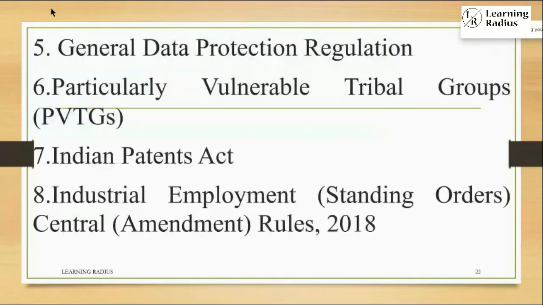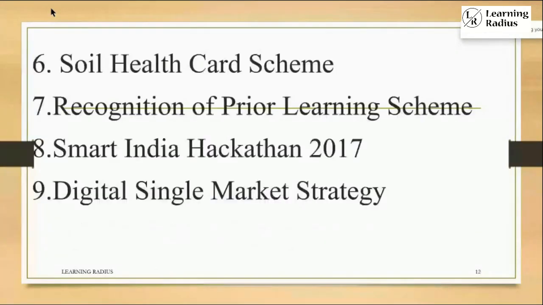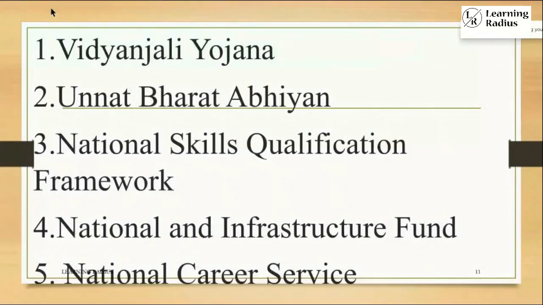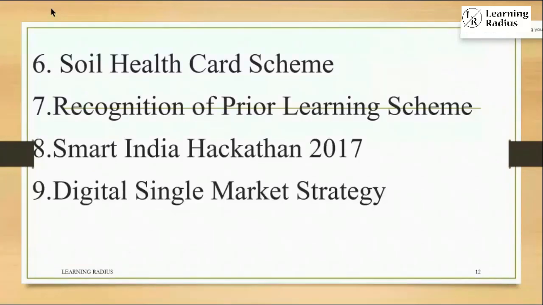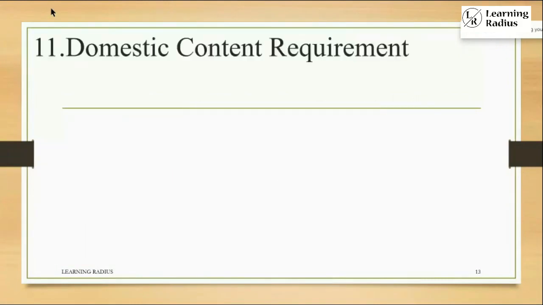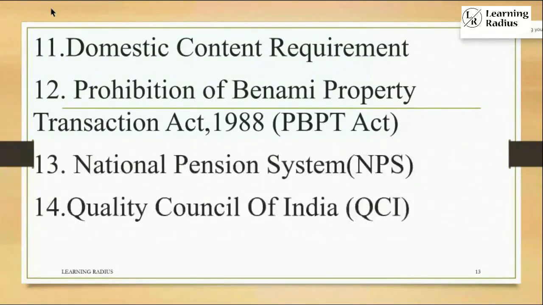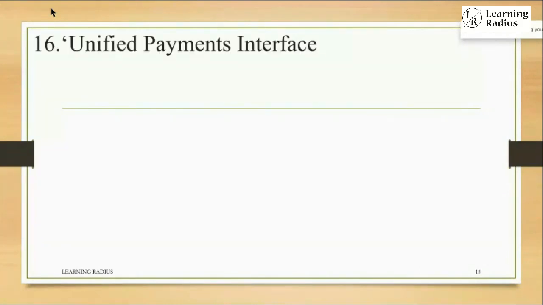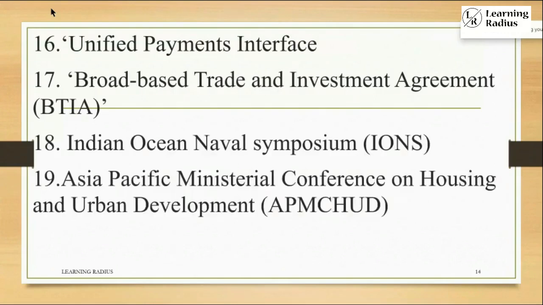So when you look into the questions and topics of 2017, 18 and 19 in national issues, you can see most of the programs and policies as they are incorporated, like Vidyanjali Yojana, Unnat Bharat Abhiyan, National Skill Qualification Framework, National Infrastructure Fund, National Career Service, Soil Health Card Scheme, Recognition of Prior Learning Scheme, Smart India Hackathon, Digital Single Market Strategy, National Nutrition Mission, Domestic Content Requirement, Prohibition of Benami Property Transaction Act, National Pension System, Quality Council of India, Small Finance Banks, Unified Payment Interface, Broad-Based Trade and Investment Agreement, Indian Ocean Naval Symposium, Asia Pacific Ministerial Conference on Housing and Urban Development,